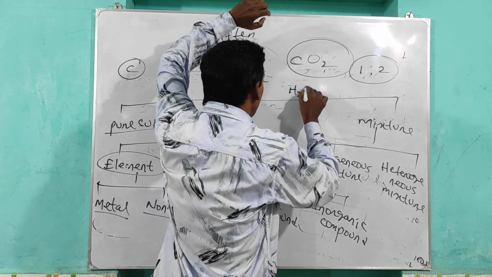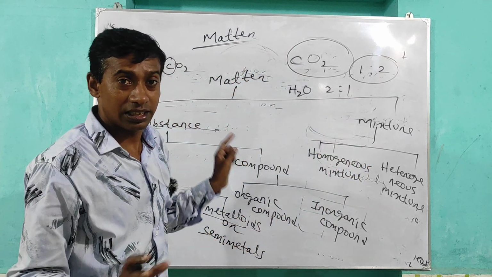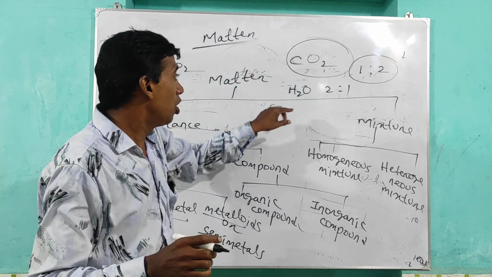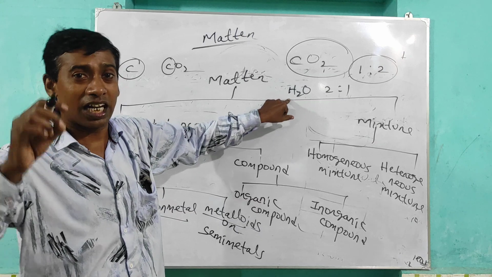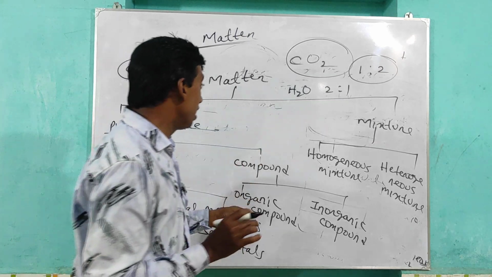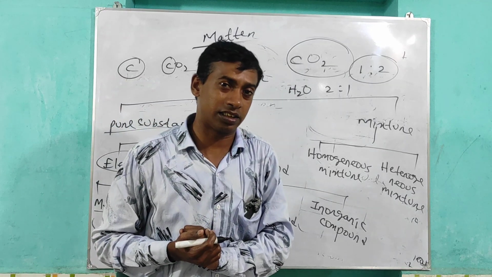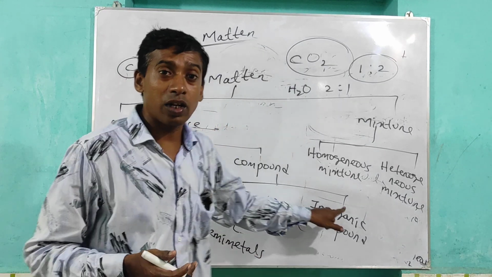Similarly, H2O, mass ratio 2:1. They never change. In India, water is H2O; in America, water is also H2O. Again, according to composition, compounds are of two types: organic compound and inorganic compound.